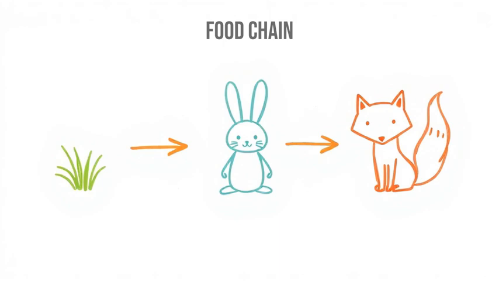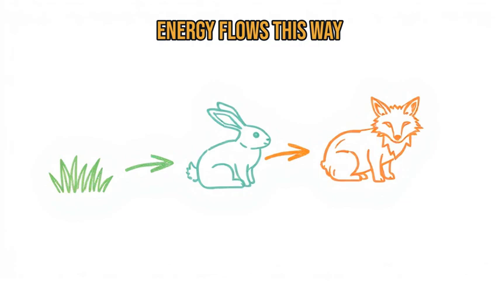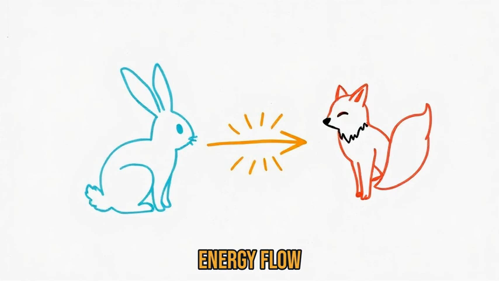Now let's link these together into what's called a food chain. A simple food chain might be grass, then rabbit, then fox. The arrows in a food chain always point towards where the energy is going, so the arrow means "is eaten by," not "eats." Energy flows from grass to rabbit to fox.